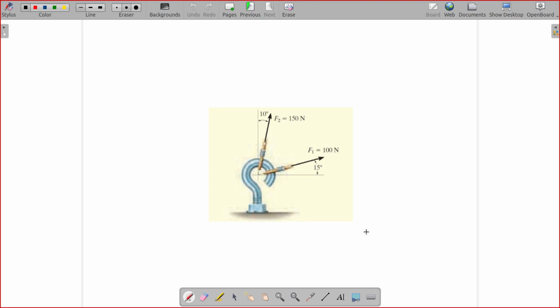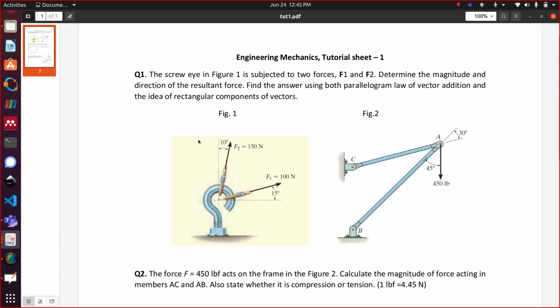So here is the first question. I'll briefly explain how you solve these problems, and you solve this and send this to me. Here the question is that there is a screw eye in this figure, which is subjected to two forces, F1 and F2. F1 is 100 Newton, F2 is 150 Newton. You need to determine the magnitude and direction of the resultant force. Very simple.